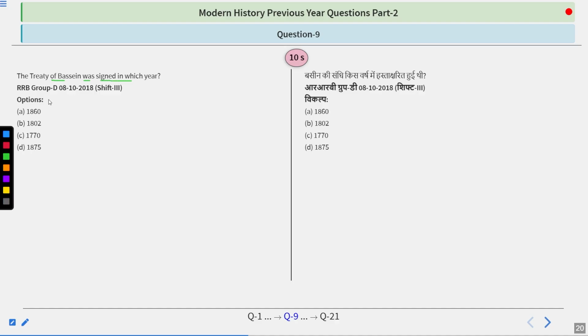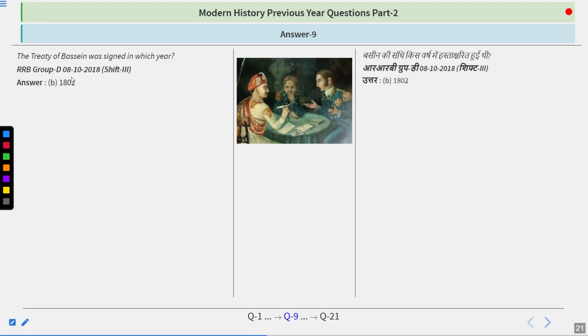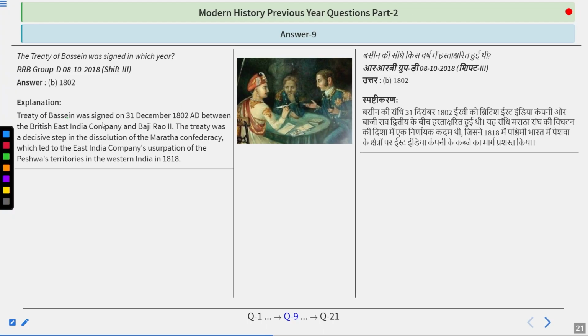Treaty of Bassein was signed in which year? Options: 1860, 1802, 1770 or 1875. Answer is 1802. So the Treaty of Bassein was signed on 31st December 1802 between the British East India Company and Bajirao II. The treaty was a decisive step in the dissolution of the Maratha Confederacy, which led to the East India Company's usurpation of the Peshwa's territory in Western India in 1818.